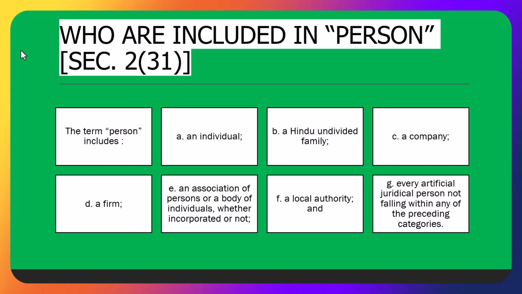Now, if you look at the Finance Act, recently the Finance Act 2025 was passed in the Parliament. Okay. It was presented by the Finance Minister and has been passed by both the houses, Lok Sabha and Rajya Sabha, and even the President has approved it or given his nod.